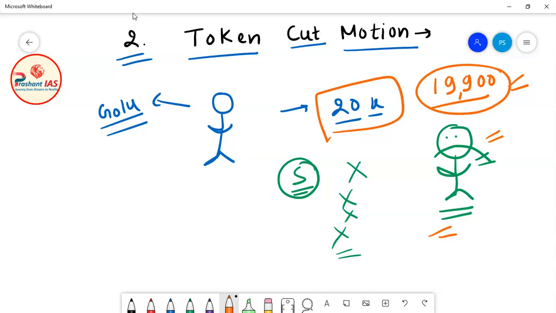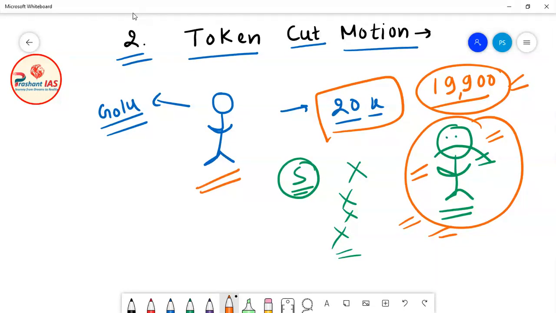So what happened here? The father of Golu was angry with Golu because of one of his actions. And what was that action? Golu was not going to coaching regularly. So the father was angry with him and wanted to teach him a lesson. He wanted to tell him that I am angry with you, or we can say he wanted to express his grievance towards Golu. So what he did was cut 100 rupees from the total amount.